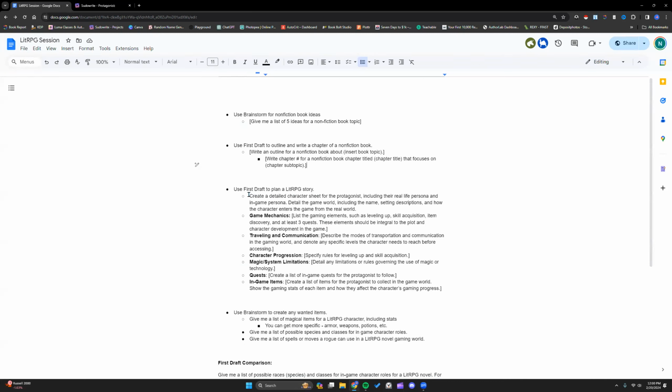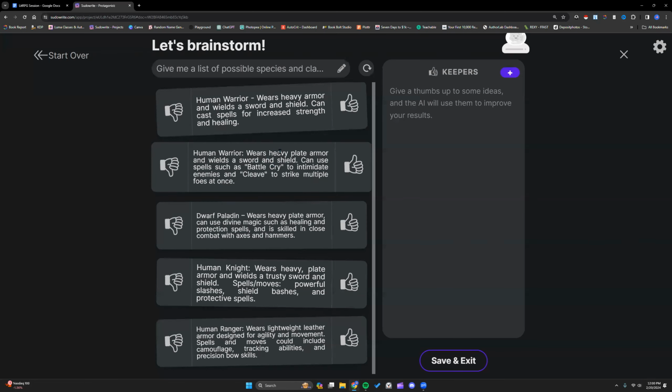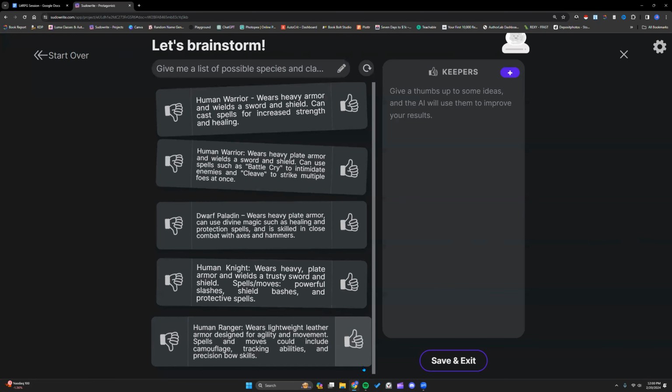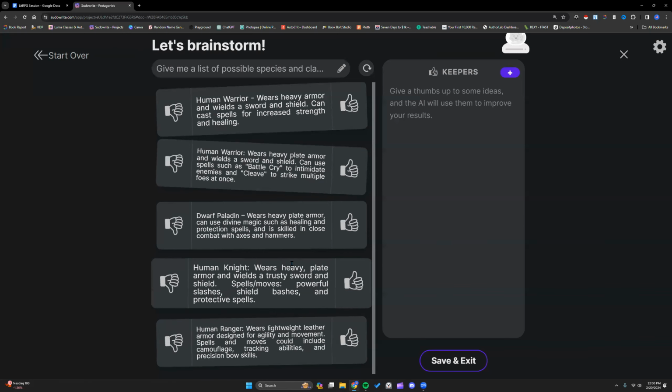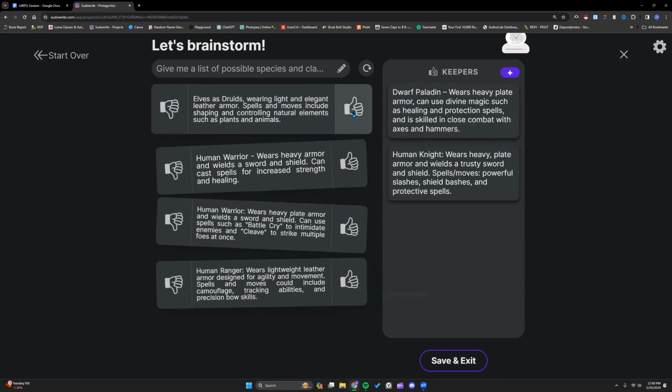Okay, so create a key detailed character sheet for your protagonist. Now, what do you want to receive from the AI in that character sheet? Give it those kinds of details. Play around with that. Feel free to modify it. Next, we have our human warrior, knight. Always got to have our dwarf. Elves as druids. Okay, why not?